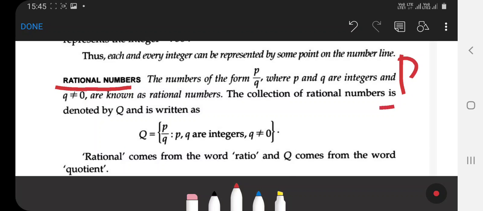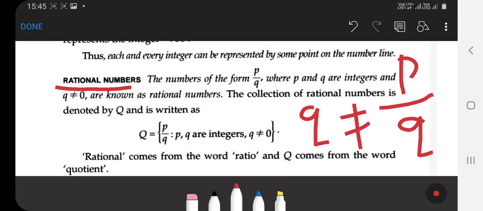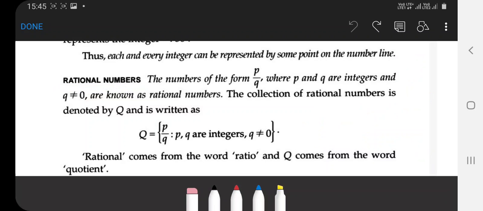In the form of p by q and q is not equal to 0. Always remember that q is not equal to 0. The rational numbers are represented by the symbol capital Q, and Q is the set of p by q such that p and q are integers and q is not equal to 0.